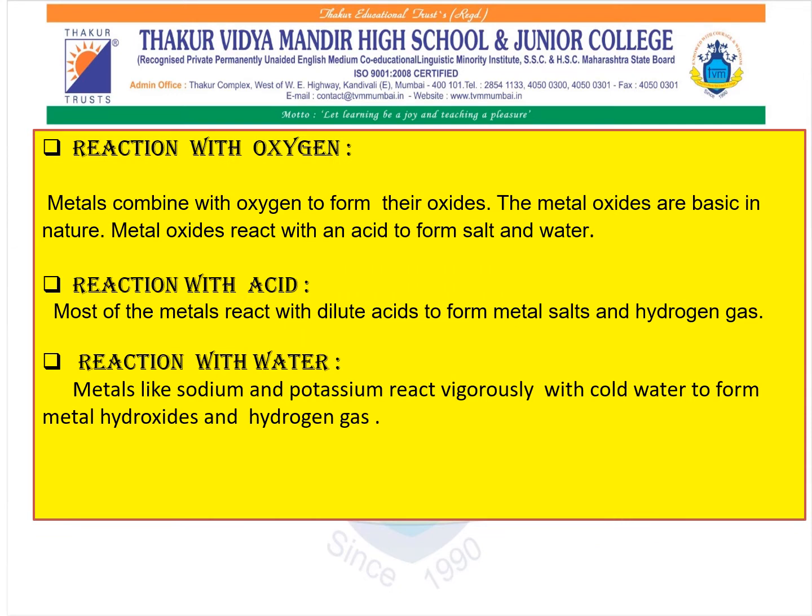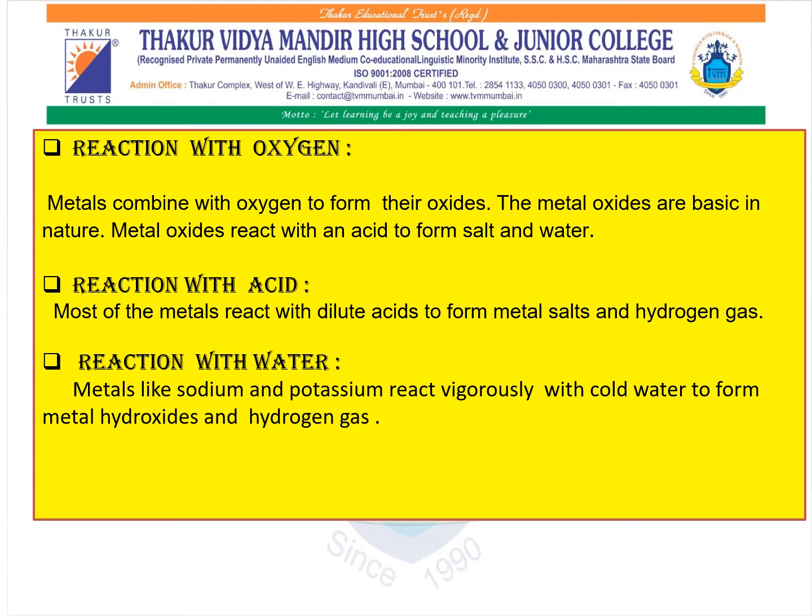Now coming to reaction with oxygen. Now generally metals which are combining with oxygen form their oxides, and these metal oxides, which are generally basic in nature, when they are reacting with an acid, are going to form salt and water. That is, metal oxide, when it is reacting with an acid, is going to form salt and water.